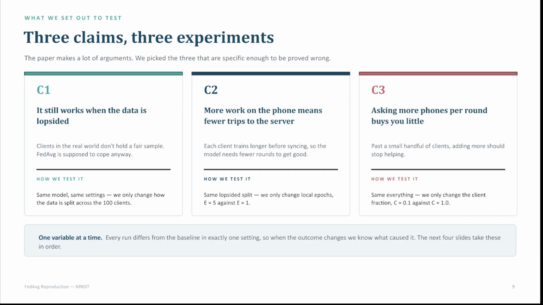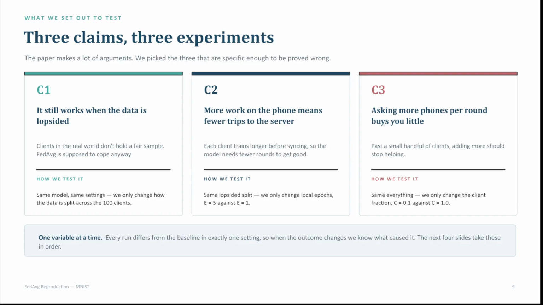Okay, so the paper makes a lot of arguments. We picked three that we specify in the project report as well, and those are the following. Claim one, we're going to name this C1. Claim one is that the model will still work when the data is lopsided. Basically, clients in the real world don't hold a fair sample, but the averaging algorithm should cope anyway.